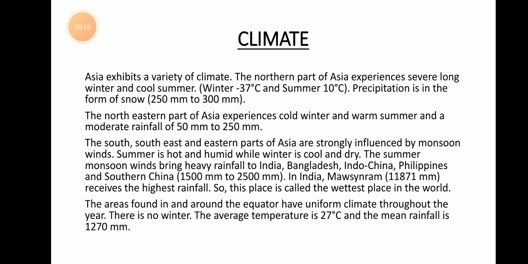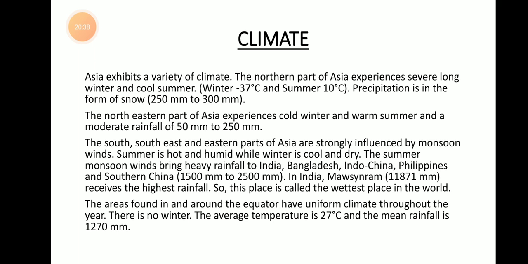So in the northern part of Asia, the rain will always be in the form of snow. Okay, and the volume of snow is about 250 to 300 millimeter. So now let's move on to the northeastern part of Asia.